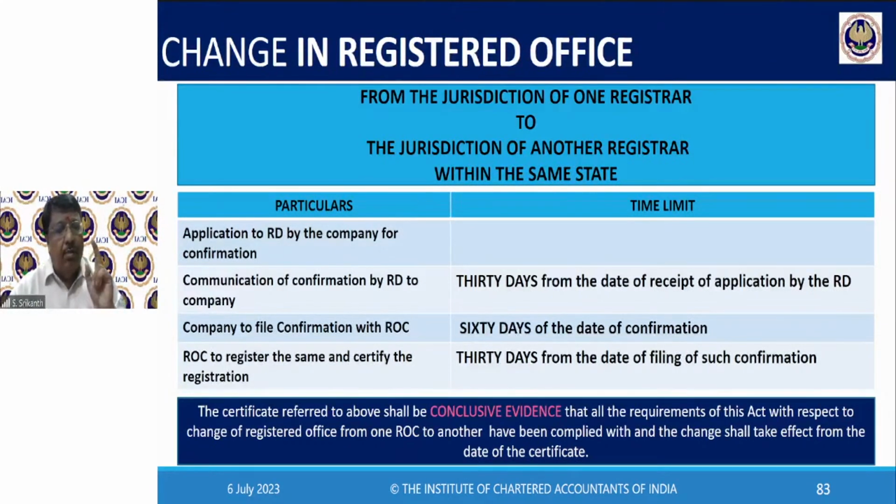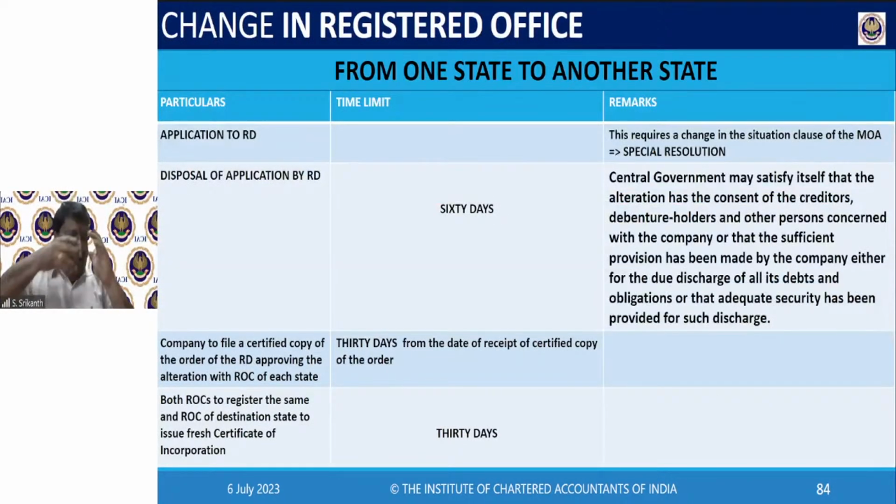This movement from one ROC to another ROC within a state will be there only in two states, Tamil Nadu and Maharashtra. Now comes the final jump: one state to another state. Your registered office is situated in the state of Gujarat, in Vadodara. You started off in a small way, a good company. You did packaged food products and it went off well. The brand really blew up and you became a nationally present brand. Still, you cannot be a Vadodara company. You have to move. So you decided enough is enough, let us move to Mumbai, where our corporate office is. Let us go there.